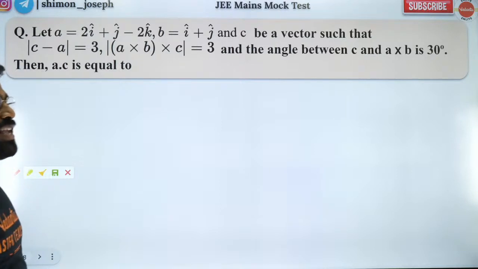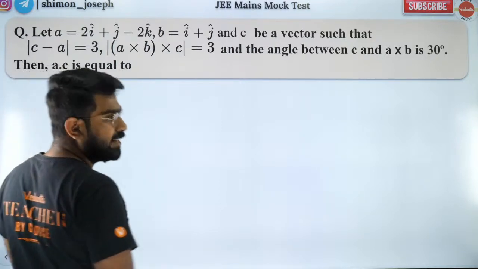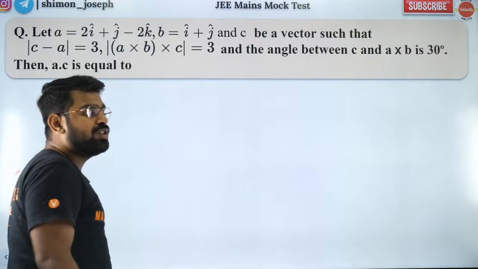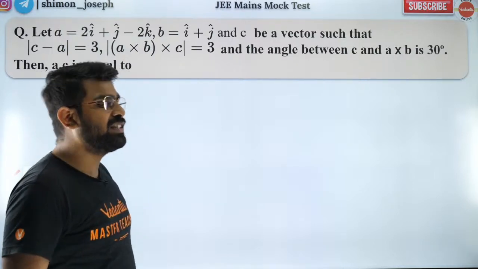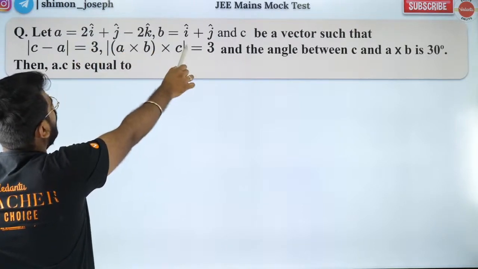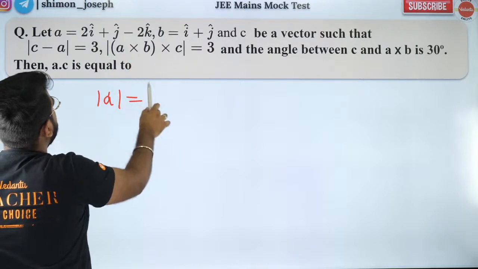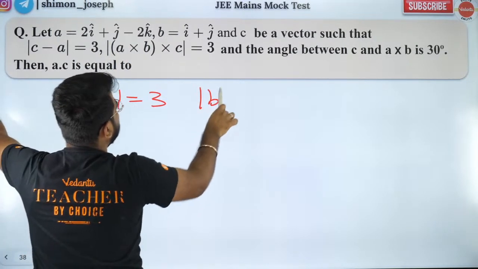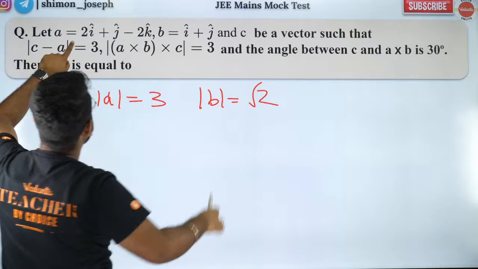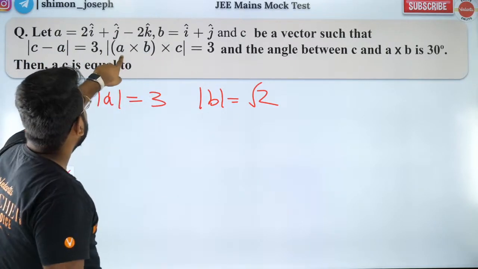Very good. So what is the answer? Hemant says 3 by 2. Okay, we will check it. Yogesh also says 3 by 2. We will try to do it, guys. Listen carefully. So what is A? What is B? So modulus of A is what? Modulus of A is 3. Modulus of B is root 2. Correct? Modulus of A is 3. Modulus of B is root 2.